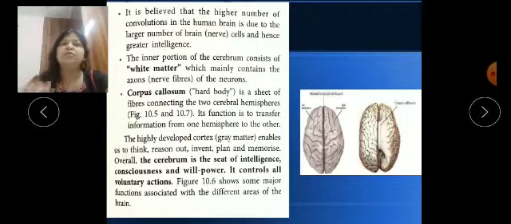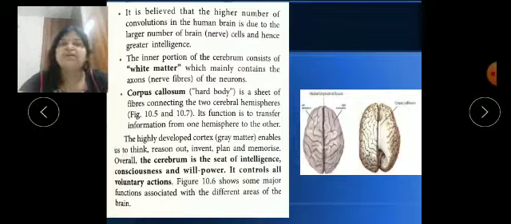Sometimes in the exam they ask what is the function of the corpus callosum or where it is located. You should know it is present in the median portion between the right and left hemispheres. And what is the function? It transfers information from the left to the right hemisphere. One hemisphere passes information to the other in the form of impulses only. So you should know what the corpus callosum is.